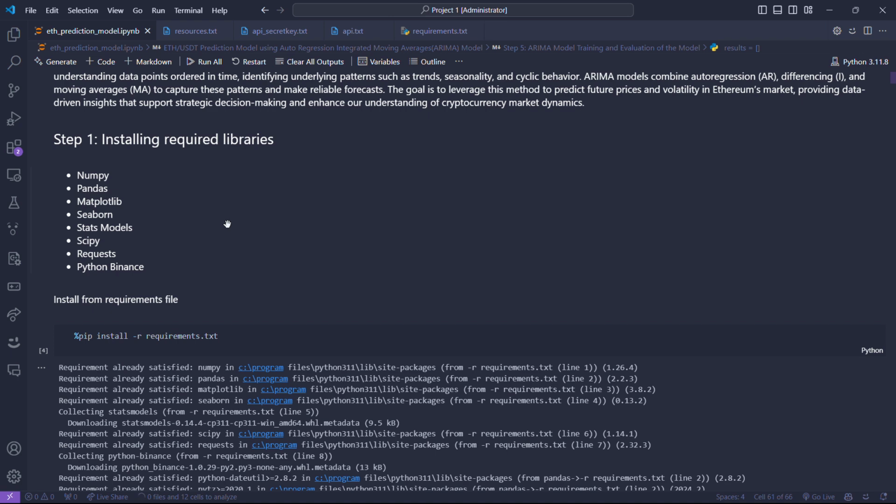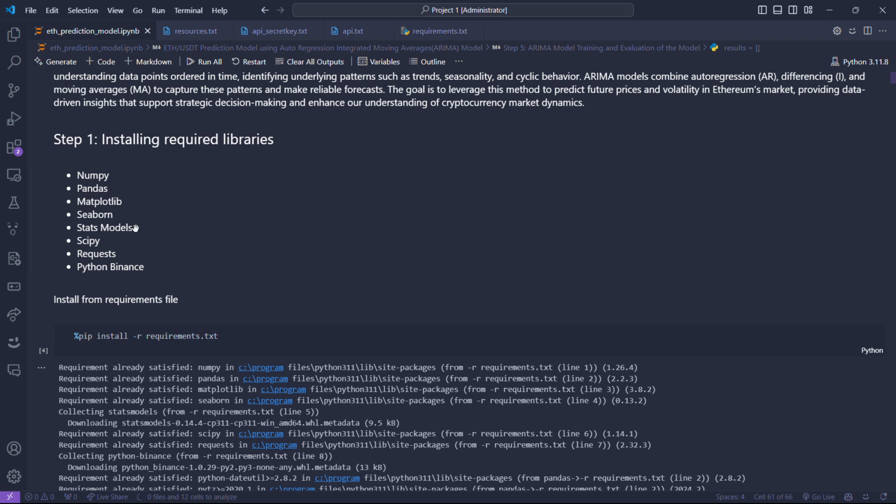Starting off with the project, step one is to install the necessary libraries, which are NumPy, Pandas, Matplotlib, and Seaborn. NumPy and Pandas are for data handling, Matplotlib and Seaborn for visualization. From statsmodels we import some important things, like the ARIMA model.